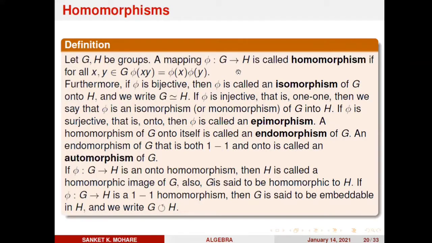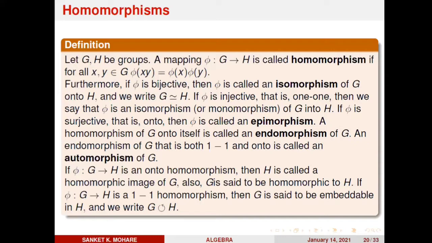What is homomorphism, isomorphism? Suppose G and H are two groups. If I define a mapping phi from G to H, then this mapping is said to be a homomorphism if for every element x, y in G, phi of xy equals phi x into phi y. Whenever phi is bijective, we call this an isomorphism of G